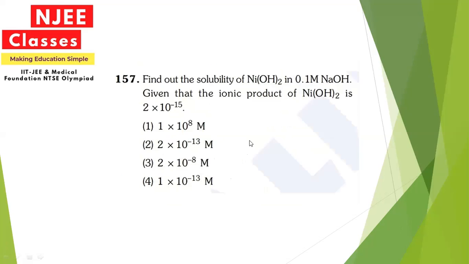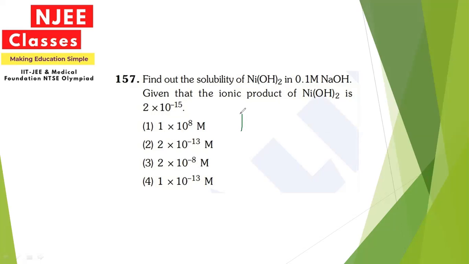Now move ahead. Find out the solubility in 0.1 M NaOH given that the ionic product of Ni(OH)2, nickel hydroxide, is 2 into 10 raised to the power minus 5. Now, in this we have to find out the solubility.